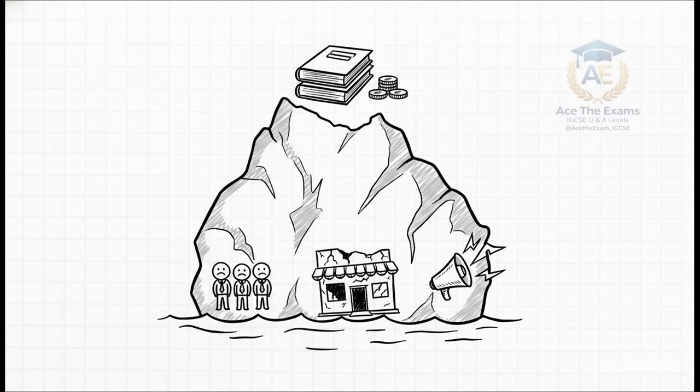Things that are completely invisible in the accounting records, like plummeting staff morale, a deteriorating retail location, or some scandal destroying their market reputation, those are absolutely vital to a business's long-term sustainability and its return on capital employed, or ROCE. Exactly. And too often, in coursework and AO3 exam questions, students get severe tunnel vision. They strictly focus on the math and completely forget these invisible factors. You have to step back and consider the holistic business reality.